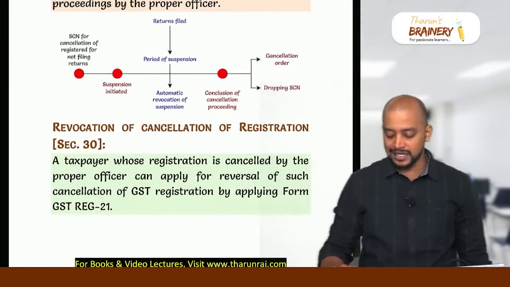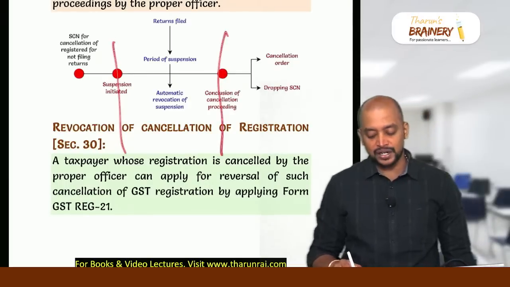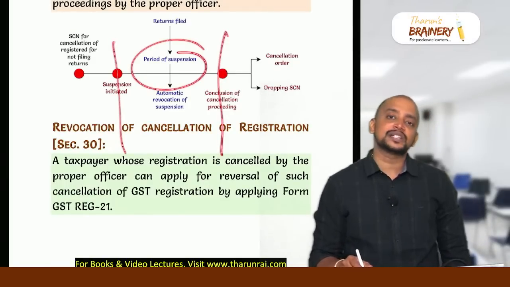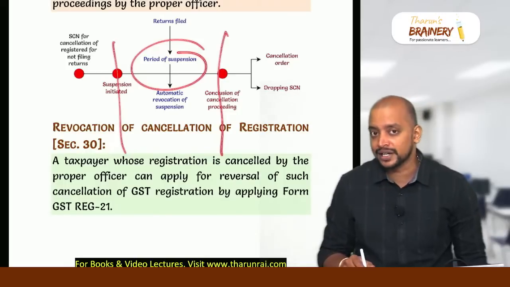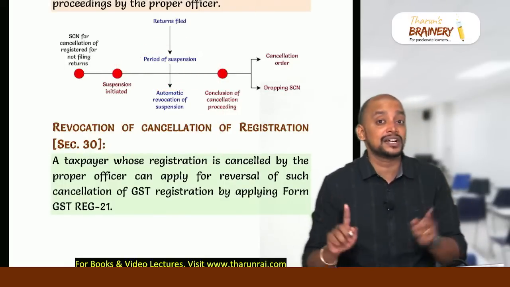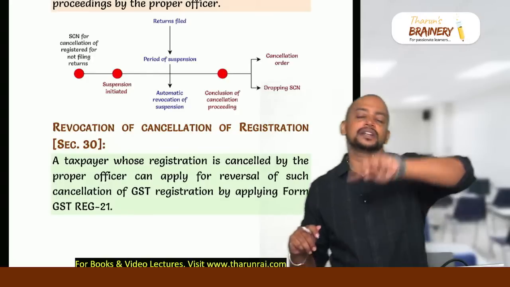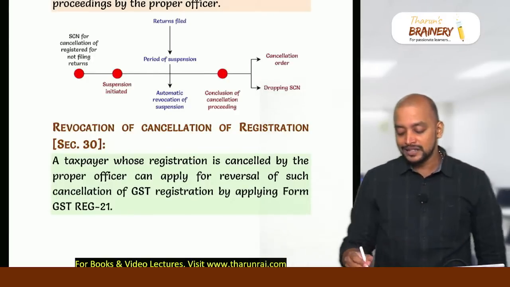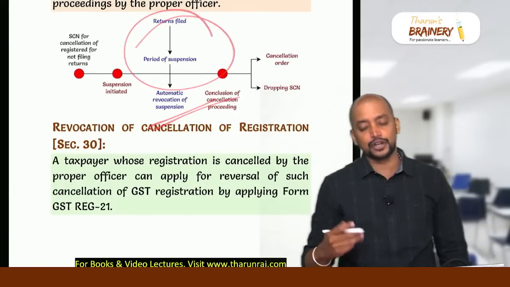Here one amendment is there. During the period of suspension, if we file our returns, actually they suspend our registration because of non-filing of returns. Suppose if you file the returns during this period, so during the period of suspension, we cannot file the returns of suspension period, but we can file the returns of the previous period. Suppose if we file the returns, there is an automatic revocation of suspension.